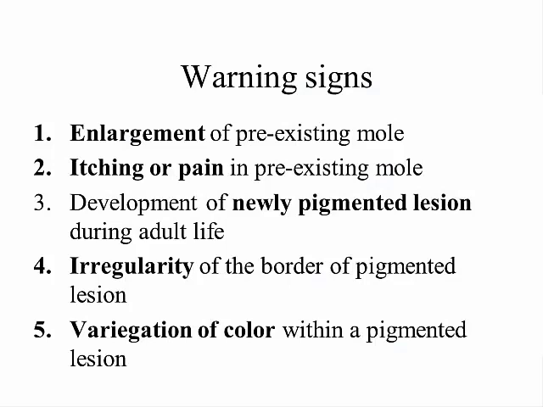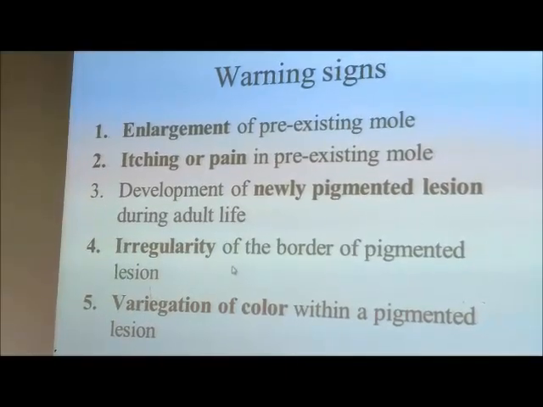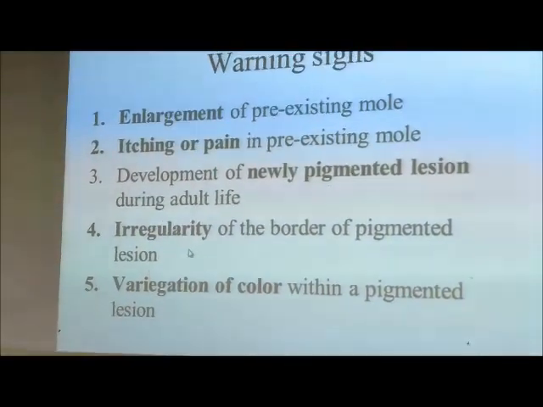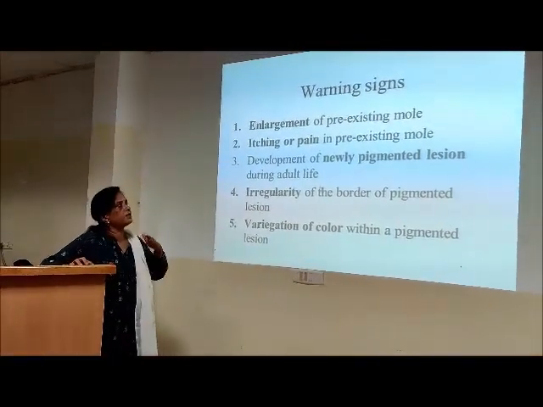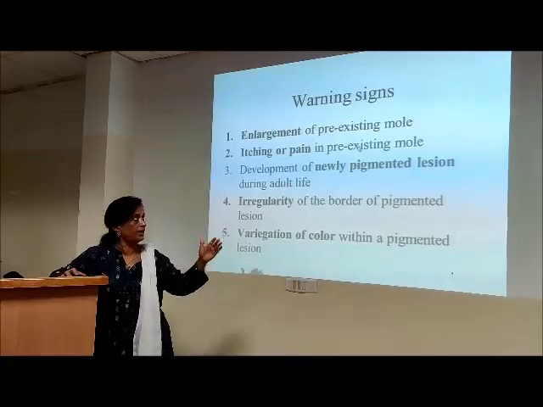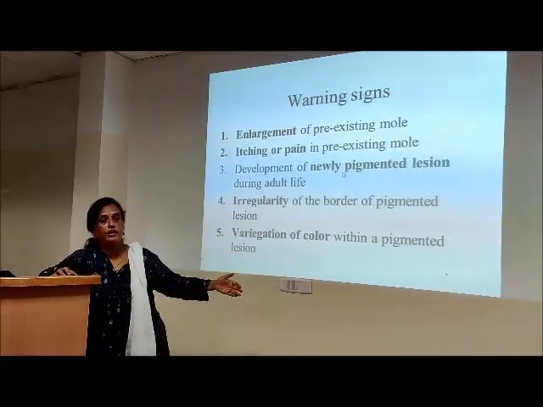So the warning signs, same thing: enlargement of a pre-existing mole, itching, newly pigmented lesion developing, irregularity of the borders of the pigmented lesion, variegated appearance. I've just condensed the previous slides and put it as warning signs. Okay.